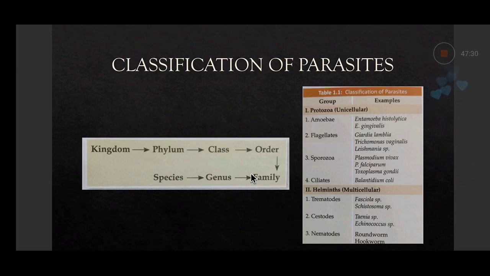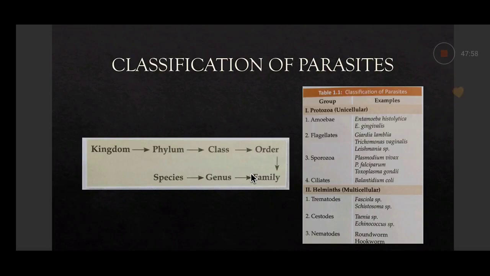You will be taught later in every chapter: protozoa classification is separate, and helminth classification is separate. A lot of terminology is there: how many phyla, how many classes, how many orders. And this classification on the right side is the most commonly used day-to-day classification, that is protozoa and helminths.